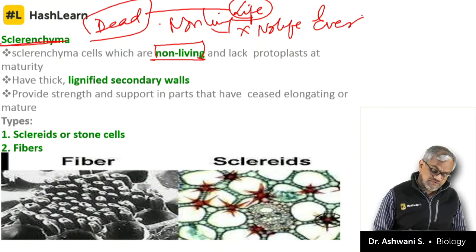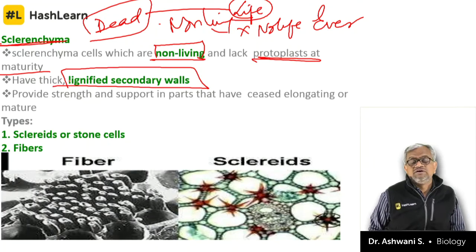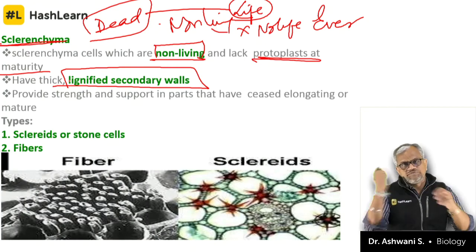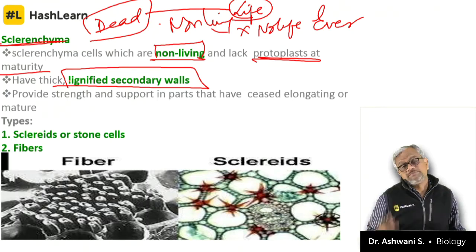Sclerenchyma is also non-living. Lacks protoplast at maturity. Have thick lignified secondary wall. Best example, if you might have seen coconuts. The husk of a coconut, before donating to the temple, you take it out, the brown color husk.